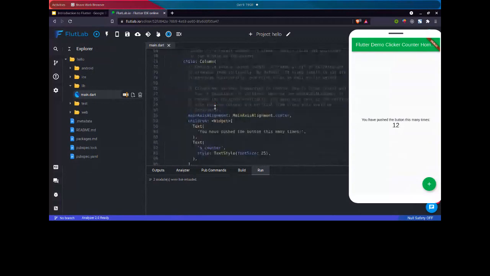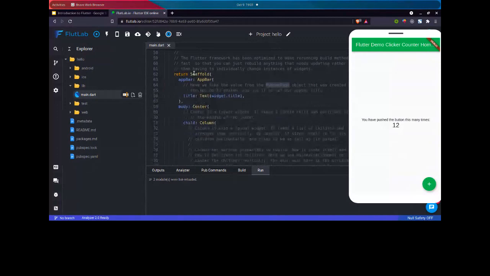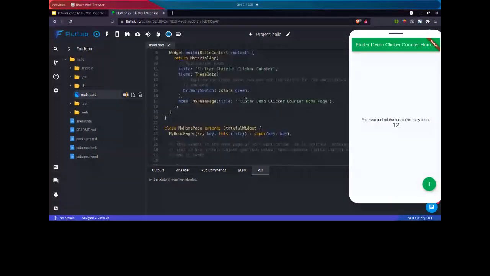Inside, the scaffold is a way of architecting, meaning scaffold gives us an app bar, a body, and also a floating action button. If you are using any other platform, let's say React Native, you have to create this app bar from scratch. But with this app bar function, which is already present in this file, we can pretty much abstract out all the work by changing the title. We have the title here, and it's coming from here. You can see Flutter demo clicker. Let me change it to something small.